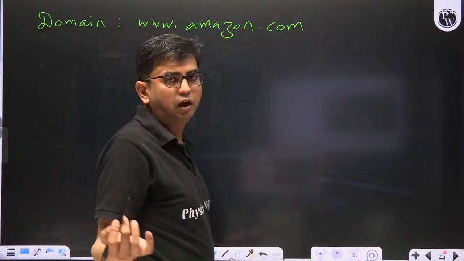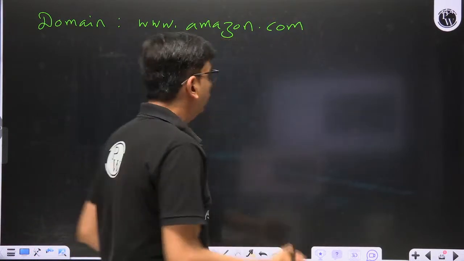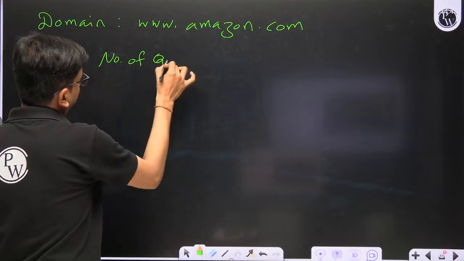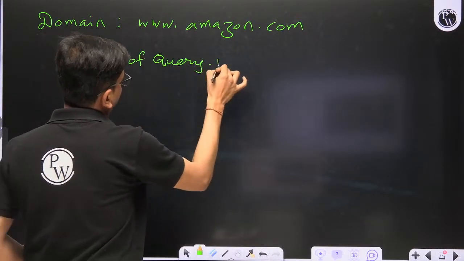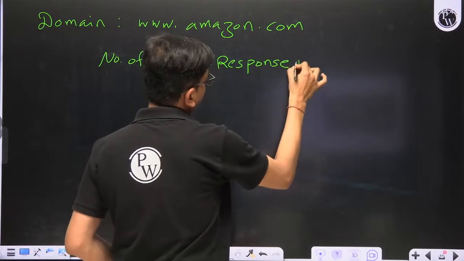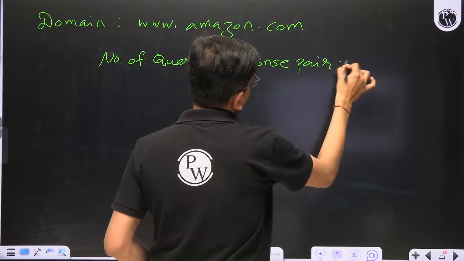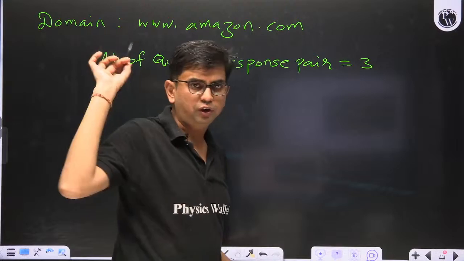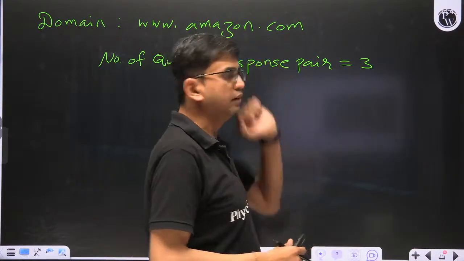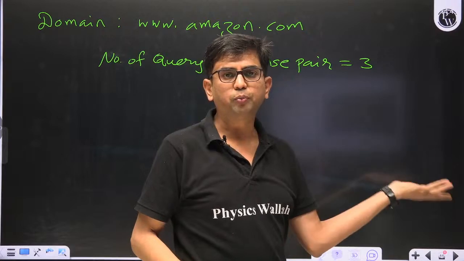Then in this case, how many query response pairs? That is 3 in the same question. If I change the URL like this, then the answer changes from 4 to 3.